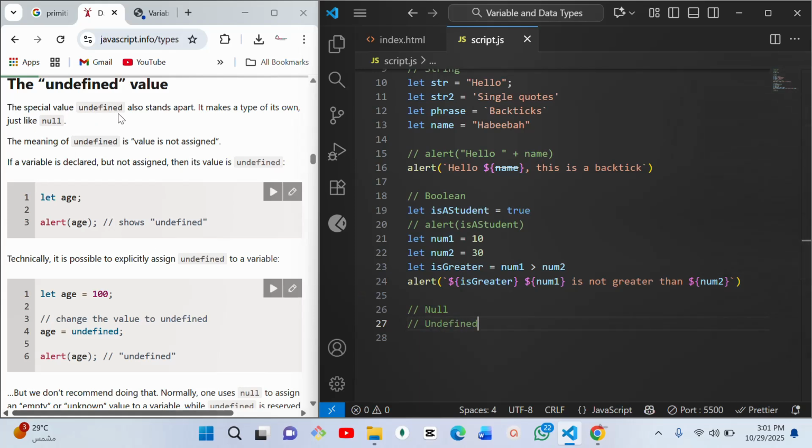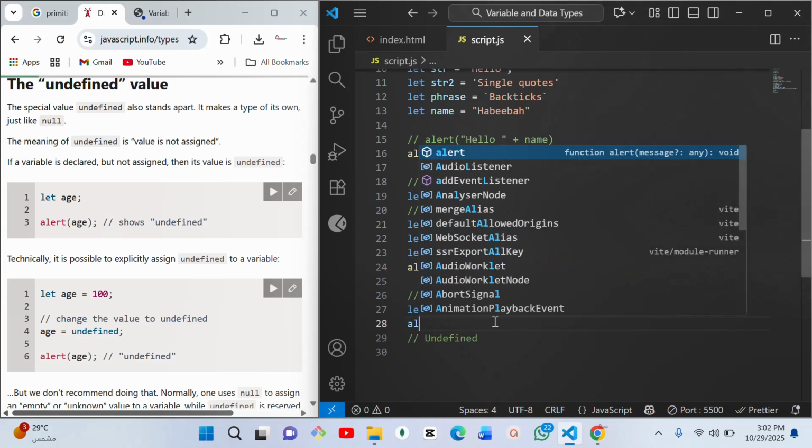So undefined also stands apart on its own. It makes a type of its own, just like null. The meaning of undefined is value is not assigned. Let me give an example of this now. I can just say let h be equal to this, so no value inside this thing.